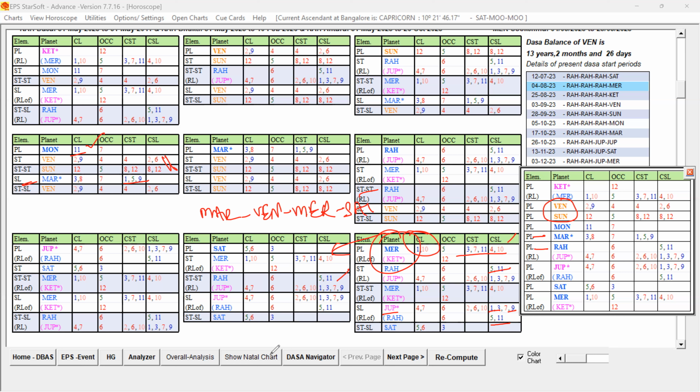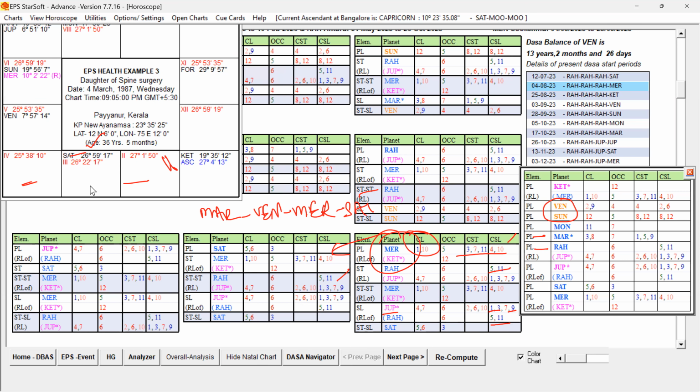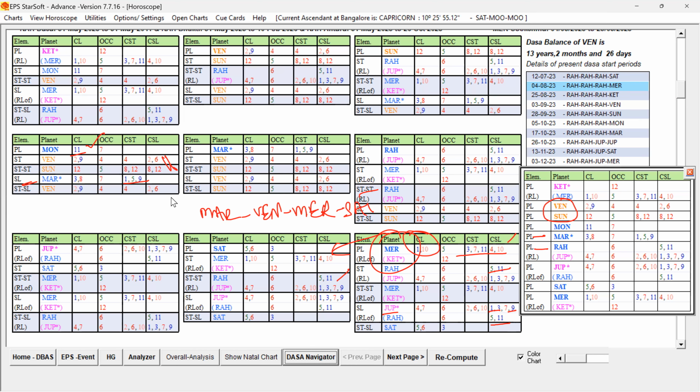So that planet is playing a role, and it is supportive for the surgery and recovery. Moreover, Saturn is posted in the sign of Mars, and Mars is also aspecting Saturn, and Mars is the Dasa Lord. So with Mars, Venus, Mercury, Saturn, she went for spine surgery for the recovery.